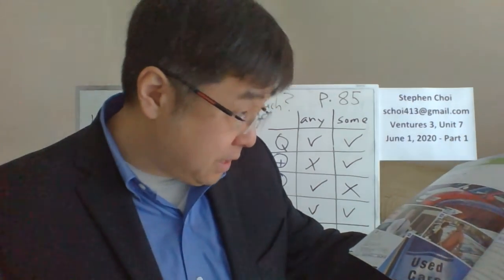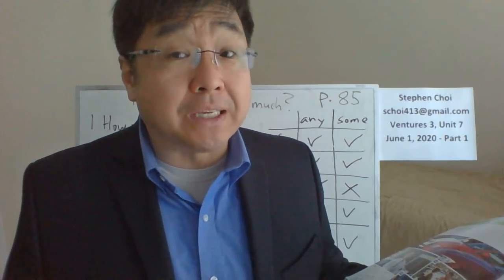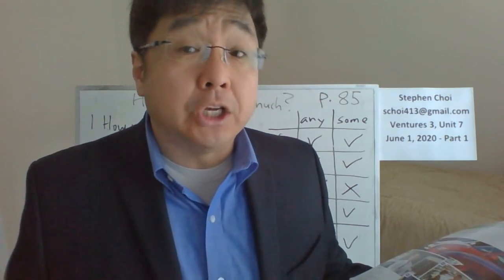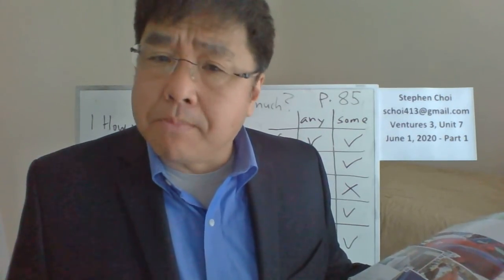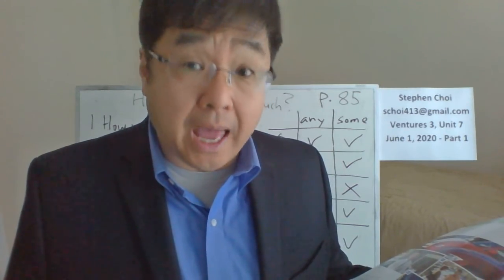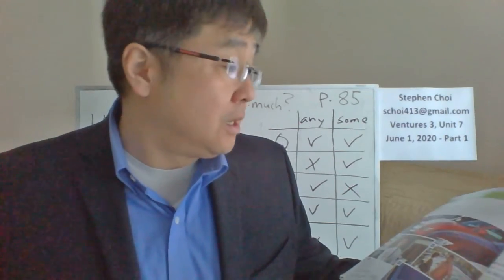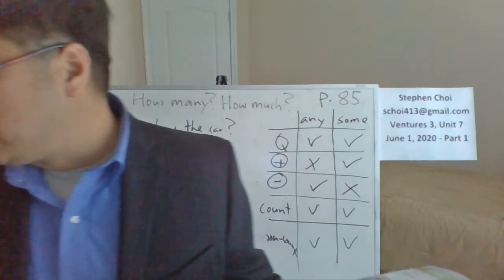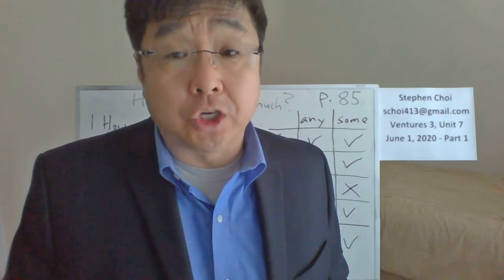And number five, months to pay, 60 months. So this one is how many, right? How many months do you have to pay? You have to say many because months are count nouns, right? And 60 months is equal to how many years? Exactly, 5 years, right? So you could say how many years? 5 years. And the last one, number 6, the cost of the used car. It was only $10,000, but still, it's a price, right? So you say how much is the used car?